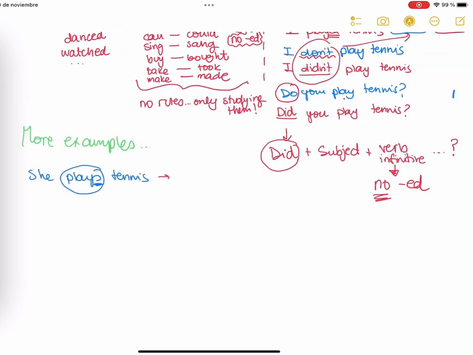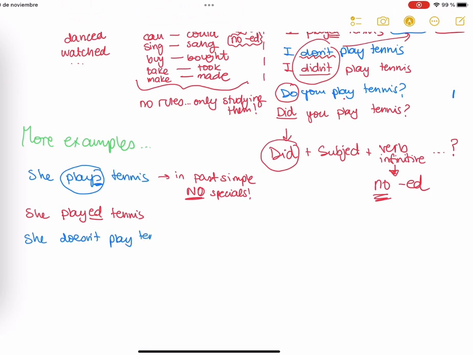Let's see more examples. She plays tennis. Okay, in past simple, we don't have specials. Okay, in present simple, yes, we do, but not in the past. So the past of she plays tennis, we need to say, okay, the past of plays, the verb is play, so we have to add ed. She played tennis. Now in negative, she doesn't play tennis.